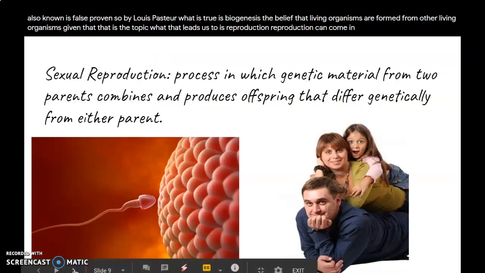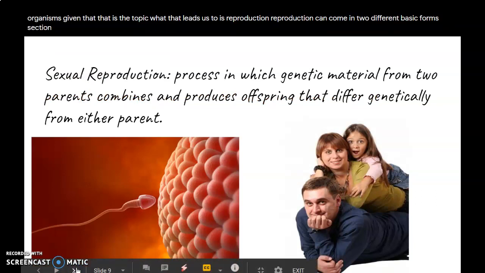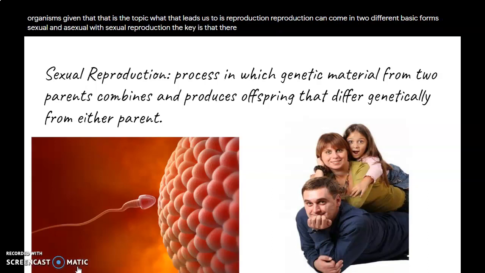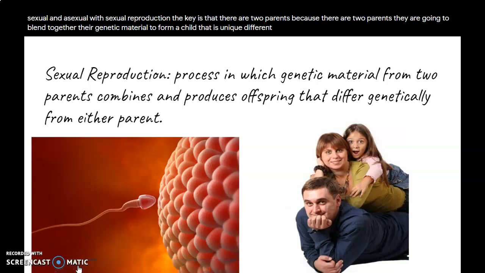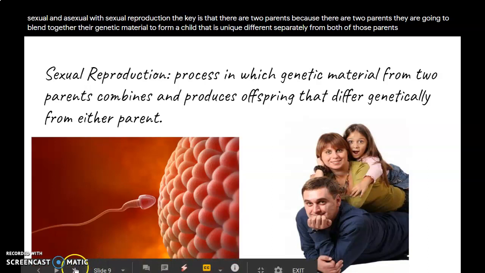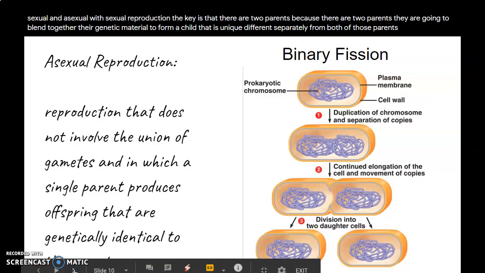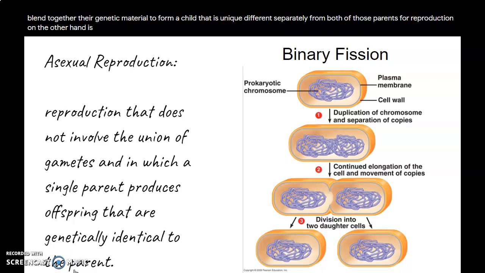Reproduction can come in 2 different basic forms, sexual and asexual. With sexual reproduction, the key is that there are 2 parents. And because there are 2 parents, they are going to blend together their genetic material to form a child that is unique, different separately from both of those parents. Asexual reproduction, on the other hand, is different from sexual in that there is only one parent. And because there is only one parent, that means that the offspring must be genetically identical to that parent.